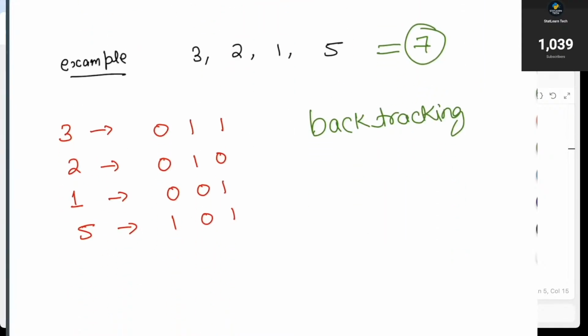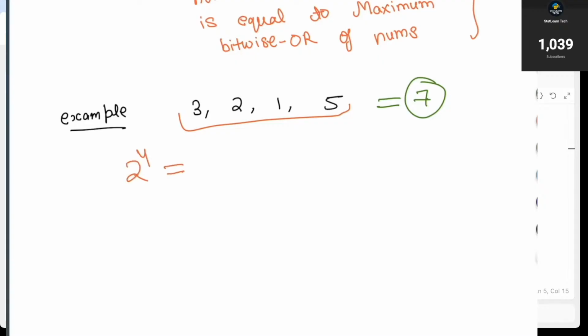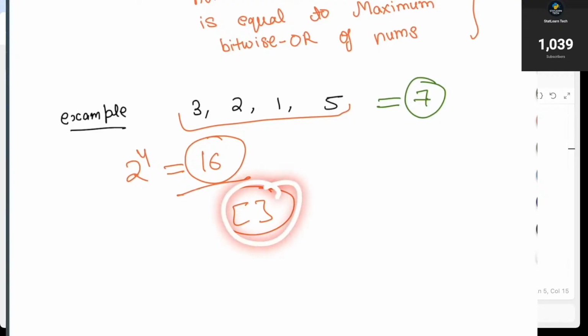All right, now how can we backtrack, or how can we find all the subsets? First of all, let's write all the subsets which are possible, right? There are 4 elements, so we can have 2 to the power 4, which is 16 subsets. To find all the subsets, we can start with an empty array, right? As of now, I don't have any data. As of now, I have not seen any element.